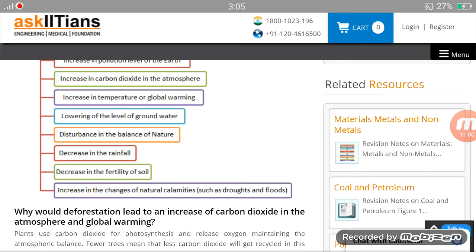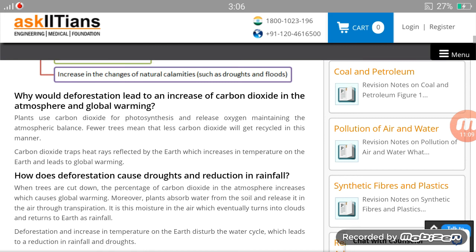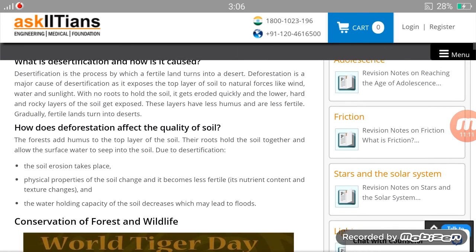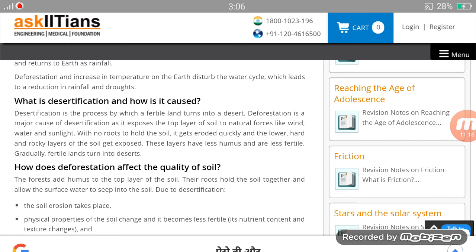When there will be no trees, there will be no one to hold the soil firmly and the soil will wash away easily. So such type of things can also come. Then we will cover only how deforestation affects the quality of soil.